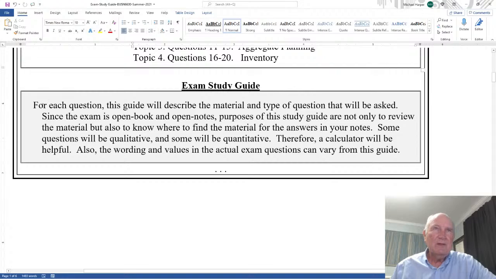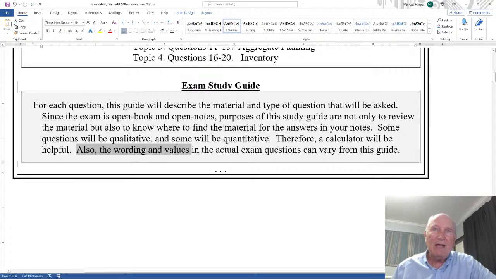Exam study guide. For each question, this guide will describe the material and the type of question that will be asked. Since the exam is open book and open notes, the purposes of this study guide are not only to review the material, but also to know where to find the material for the answers in your notes. Some questions will be qualitative and some will be quantitative. Therefore, a calculator will be helpful. I say a calculator will be helpful, but Excel, a computer, is not necessary. It's just arithmetic in different places, and you'll see where in just a second.